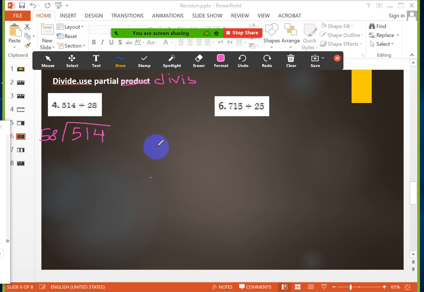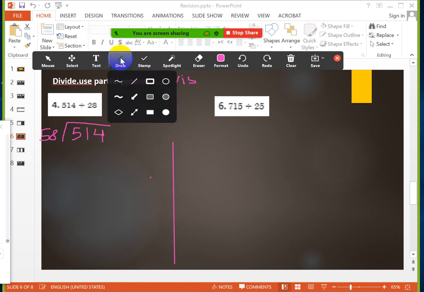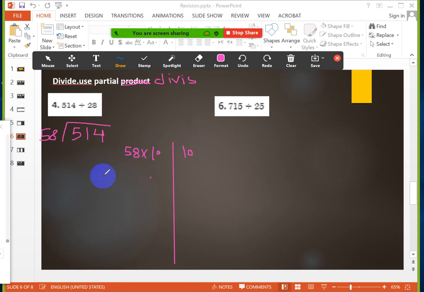First thing, you remember I told you I have to take the divisor and multiply it with a number. So the easiest number that I can choose is what? It is 10. The easiest number is 10. So first thing, I will choose the 10.